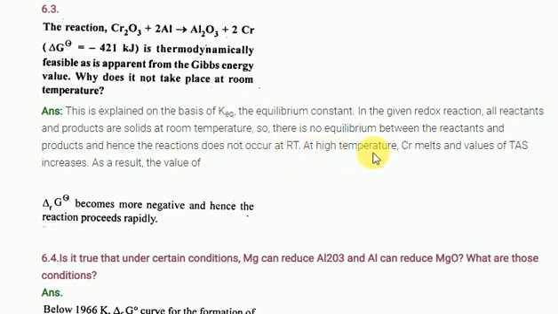At high temperature only, chromium melts. The change in entropy value increases. As a result, the reaction will take place. It means at high temperature this reaction will take place, and at low temperature this reaction will not take place. Or else you can mention this reaction needs initiation energy. Initiation of the heating process is required only.